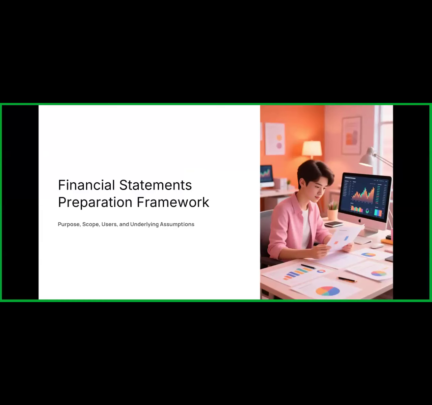Then we understand the preparation of the corporate financial statements, and what are the different rules and what are the different bodies who make the rules and regulations for this financial